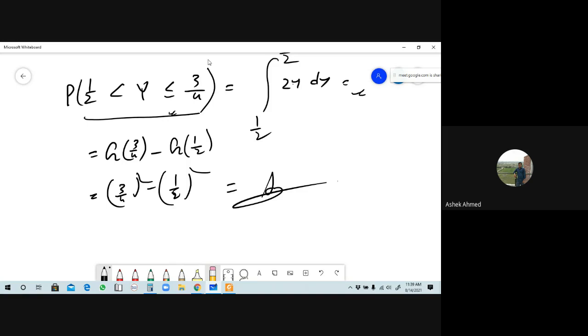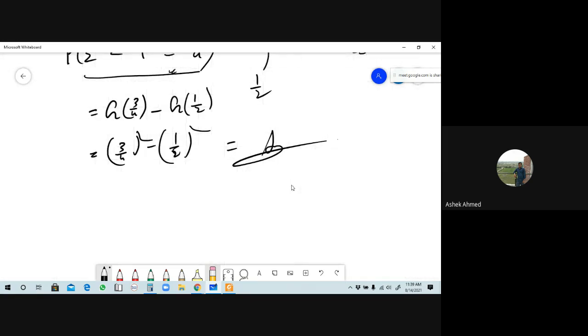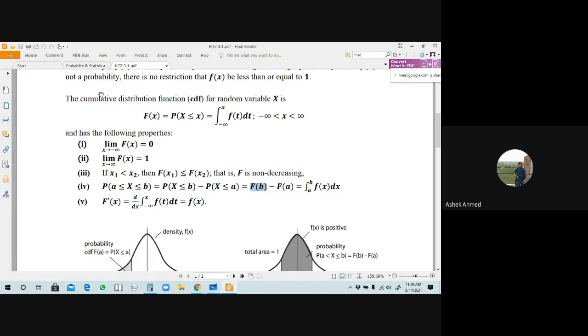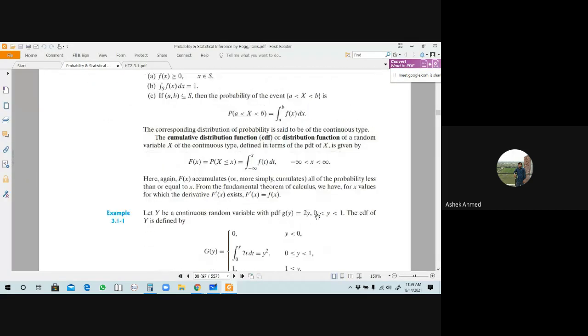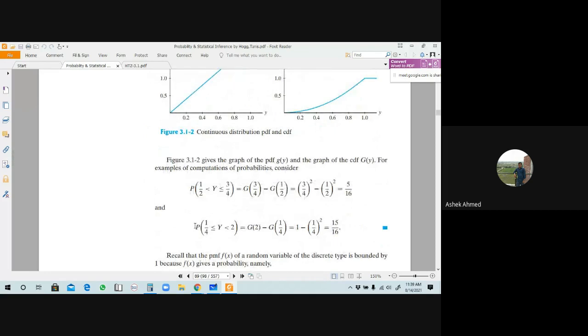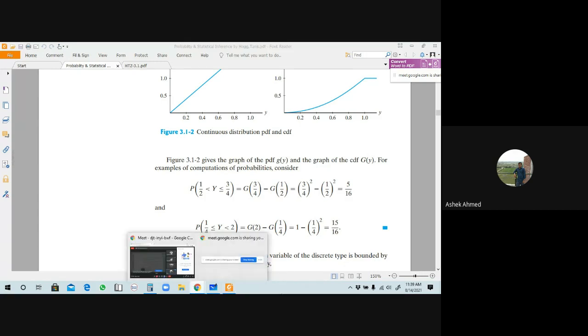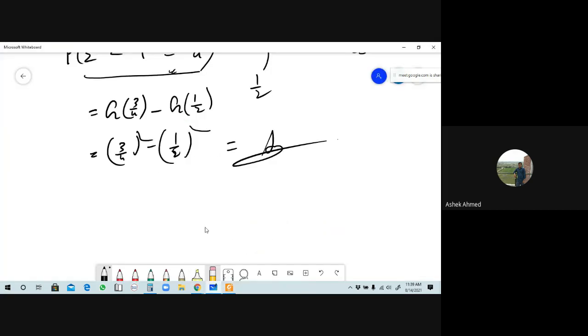You can also find out the values of probability of 1/4 is less than or equal to y is less than 2. What do you mean by this? Probability of 1/4 is less than or equal to y is less than 2. What do you mean by this? You can directly find out the values of this by using which concept here?